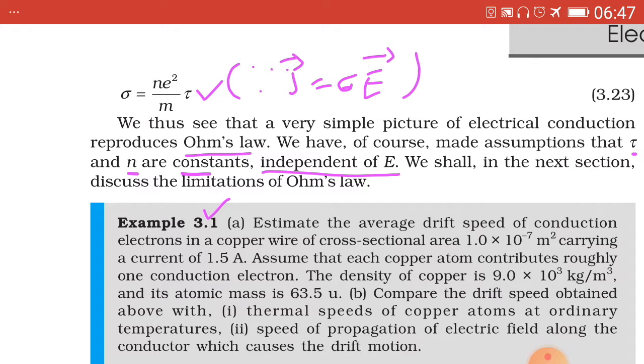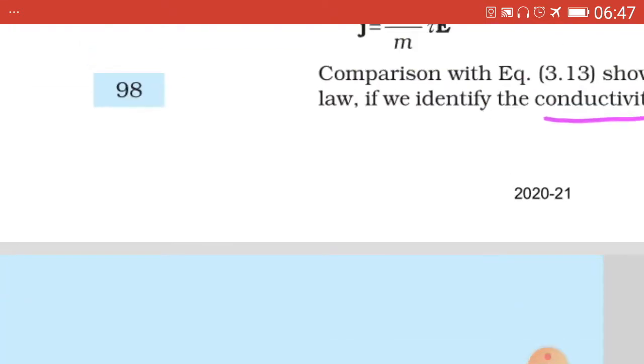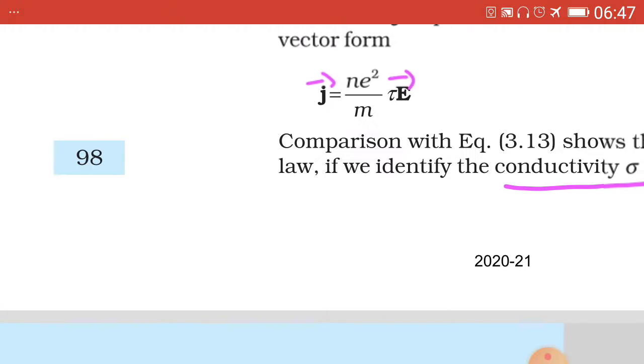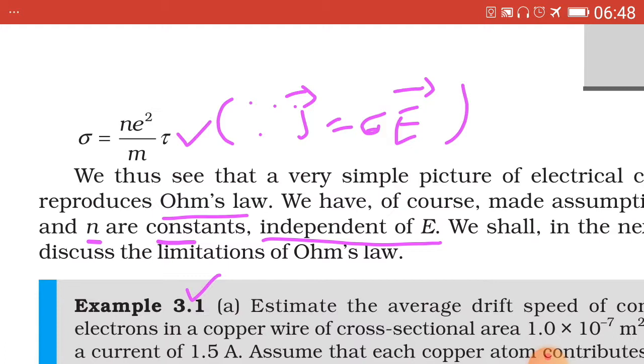Why? Because J equals sigma E. So here in the above equation, J equals sigma E, if we substitute, then E and E will cancel from both the sides, and therefore we get sigma equal to n e square upon m into tau.